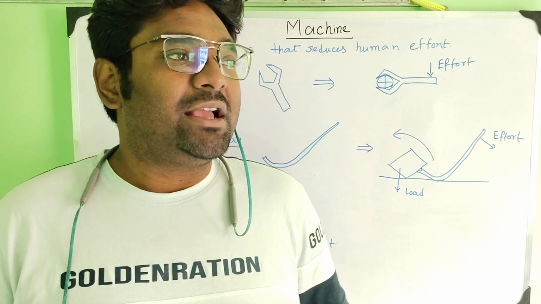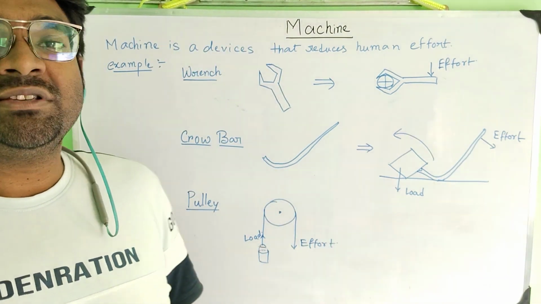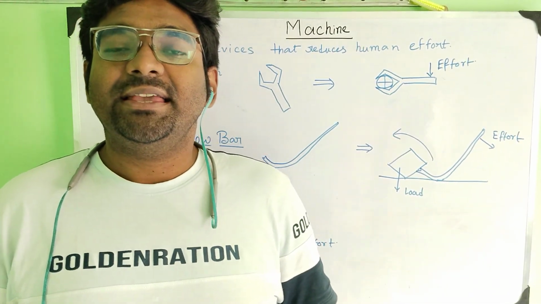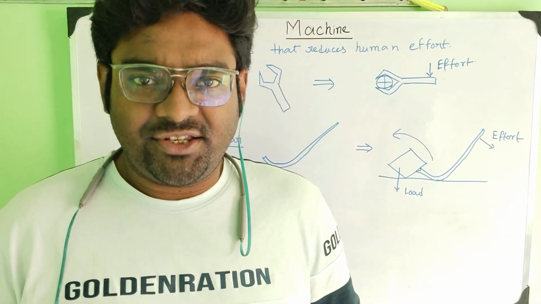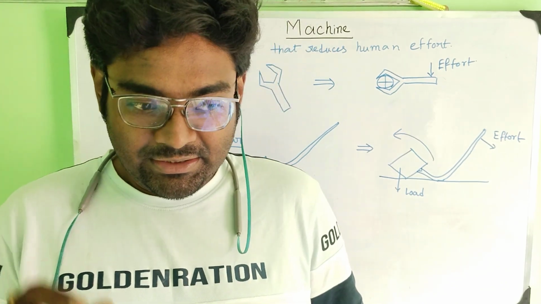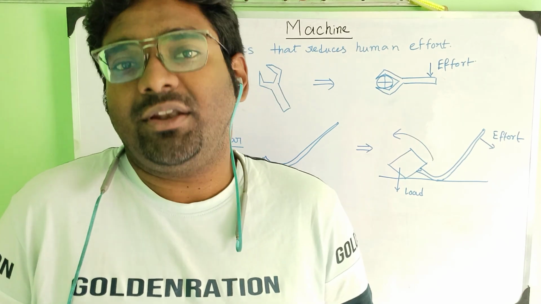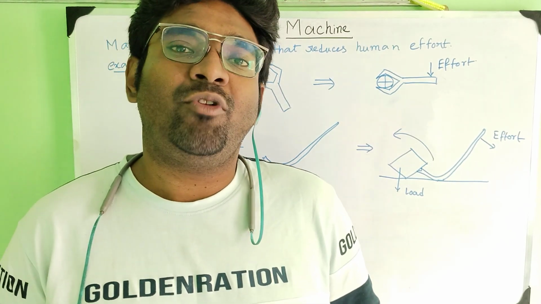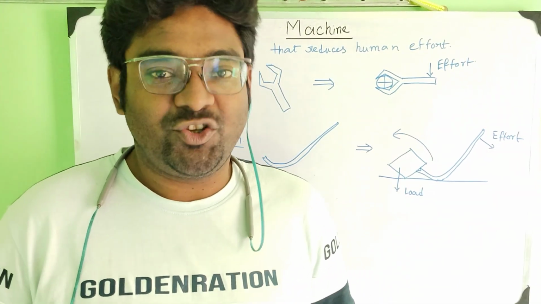The definition given by Rancho is that a machine is a device which reduces human effort. So it is a very general definition, and you can see this is actually the machine. I can give an example: the calculator. A calculator is a machine, and it calculates huge calculations in just a second. So it reduces human effort.